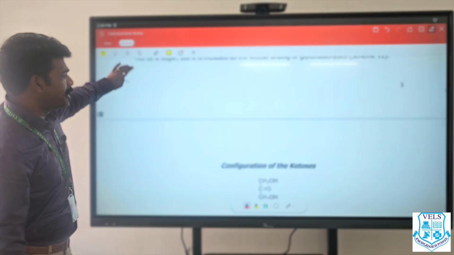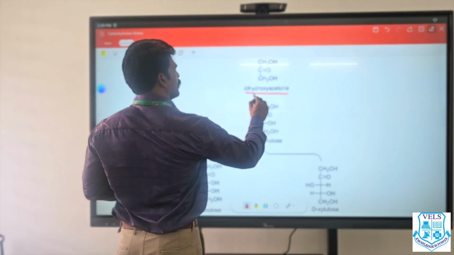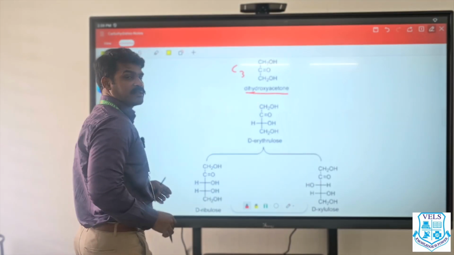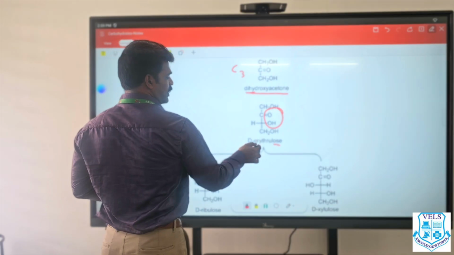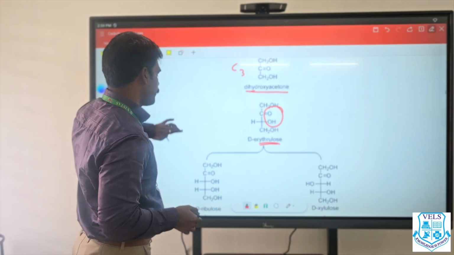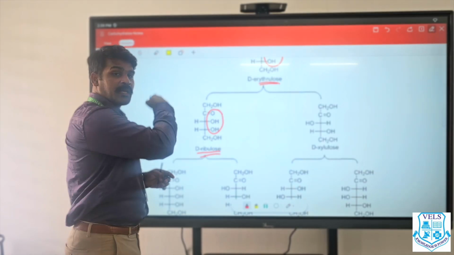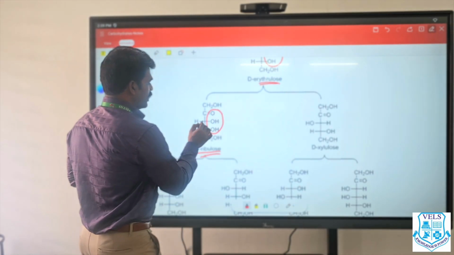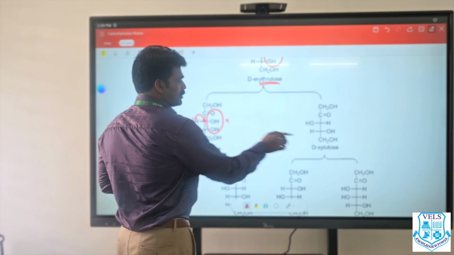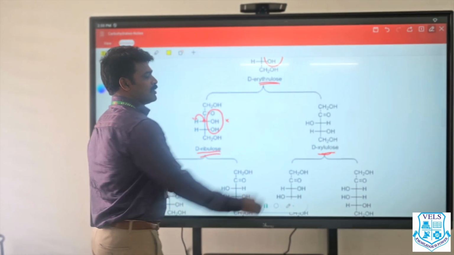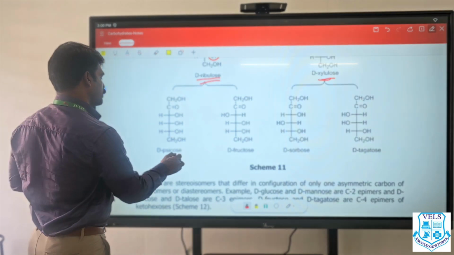Now ketones. The same goes with the ketones also. Dihydroxyacetone, C3. C3 is dihydroxyacetone. So all the hydroxyls are aligned to the same side. Erythrulose, where erythrose we have seen. Here you see three are aligned to the same side. Ribulose, there ribose we have seen. Okay, from here the third carbon we have seen shifting to here. It is called xylulose. Here xylulose. See, third carbon, xylulose. Okay, and the same goes with the C6 also.